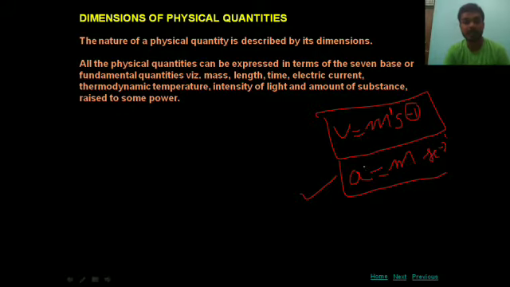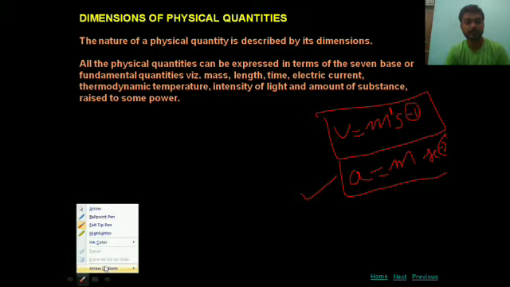In velocity and acceleration both quantities are available, length and time, but they differ in their powers. Hence, as we move further, we will observe that the same fundamental quantities combine together to produce different derived quantities.